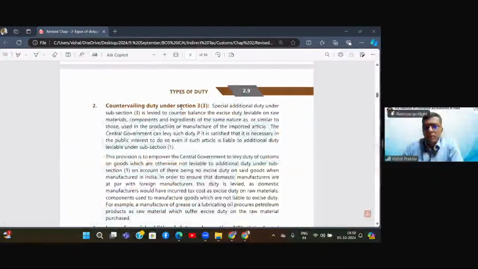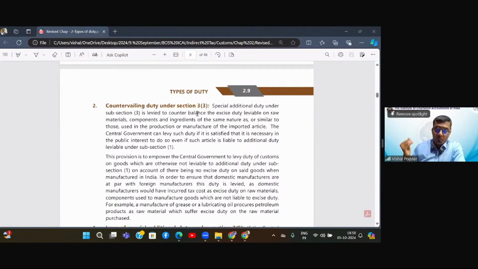3.3, if you all understood. So 3.3 is basically dealing with what scenario? 3.3 is dealing with the scenario where your final product is exempt. So there is no excise duty on final product because of exemption. So there will be no additional custom duty under 3.1. But I want to bring parity.